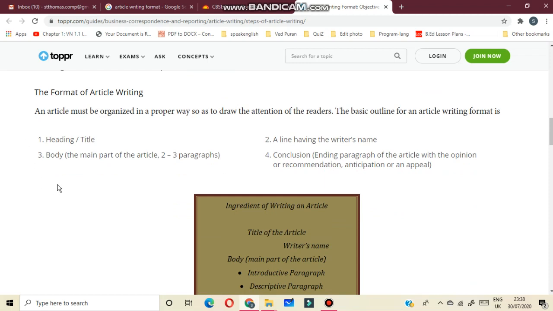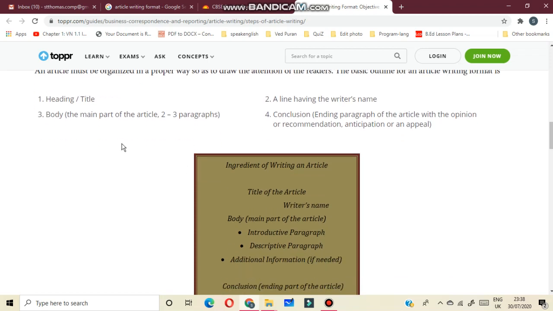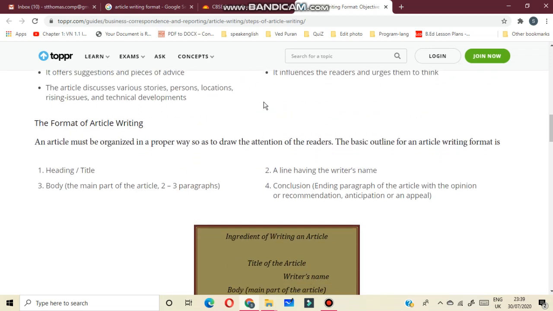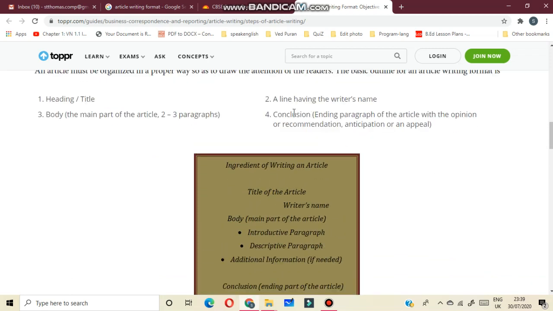Here you can see the format of article writing. Now first is heading and title. Suppose whenever you are going to write an article, first what will you do? You have to write a heading, or you can give a title. The second step will be a line having the writer's name. In the second step, what will you do? You have to write the writer's name.